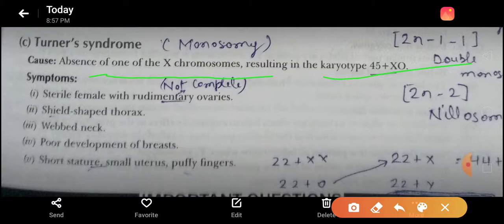The normal 22 pairs are there, and the last pair has one chromosome reduced.